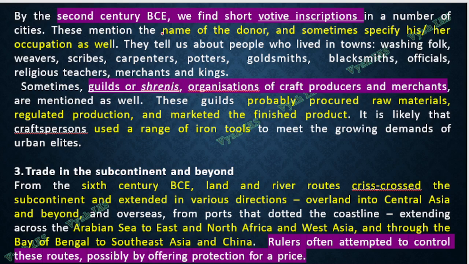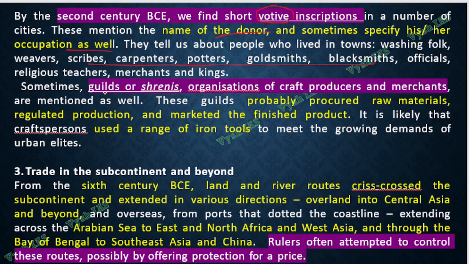Now 2nd century BC, we find a lot of votive inscriptions. There's one more term. Votive means inscriptions on the gift. Like somebody will be donating something. So on that, what will be there? The name of the donor, maybe the occupation of the donor, or the place where the transaction happened, and that gives us information about many of the people living there. Whether it's weaver, carpenter, potter, goldsmith, we get information.